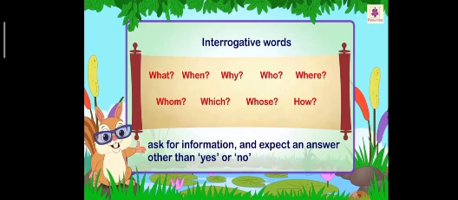You can ask for information and accept an answer other than yes or no. It is important to know the purpose of each question word. So in interrogative words, first of all you have to ask something and then you will get some information. You will get the expected answers also, maybe in yes or no. Let's see the first one.